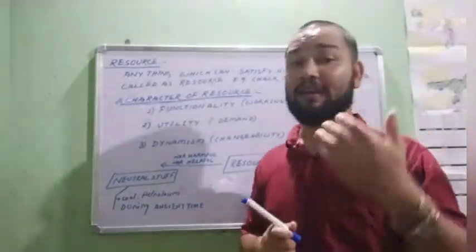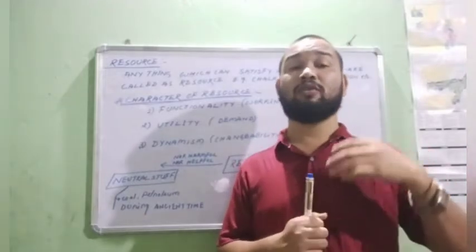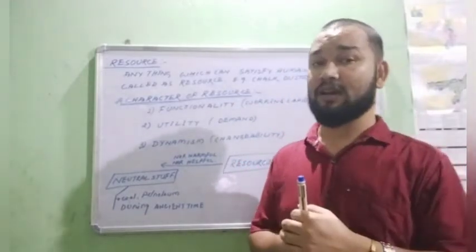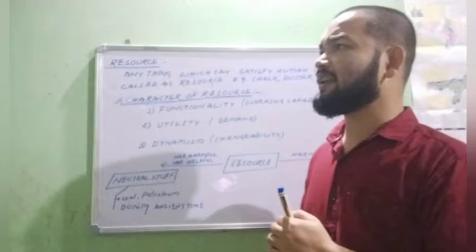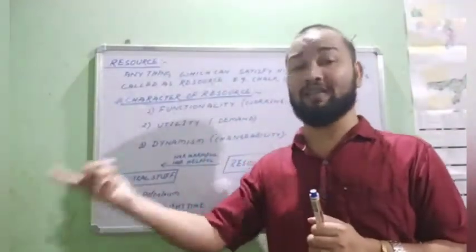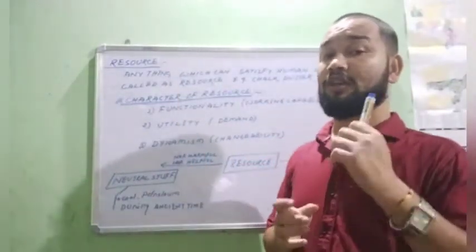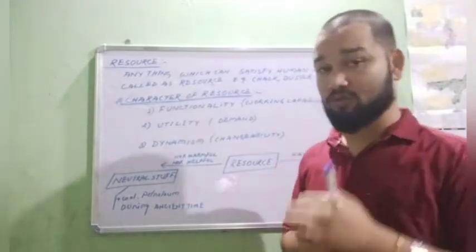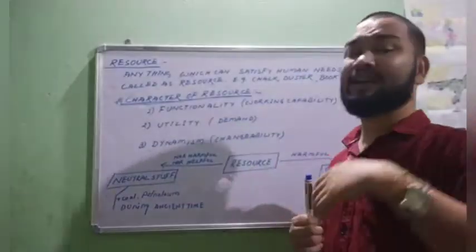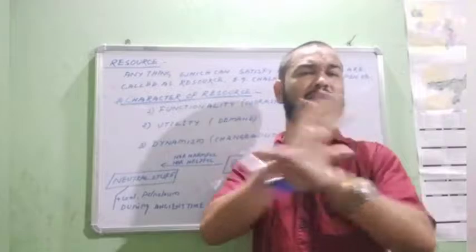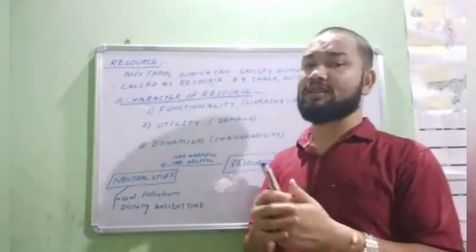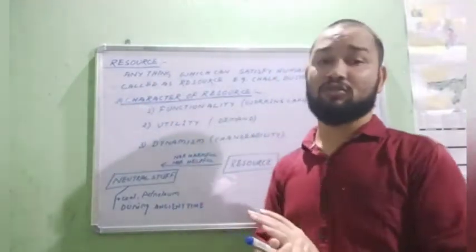So any substance which fulfills human needs is called a resource. That means anything which satisfies human wants, human needs, is called a resource. Okay. You can give any kind of example, whatever you have seen around you. They are all resources.